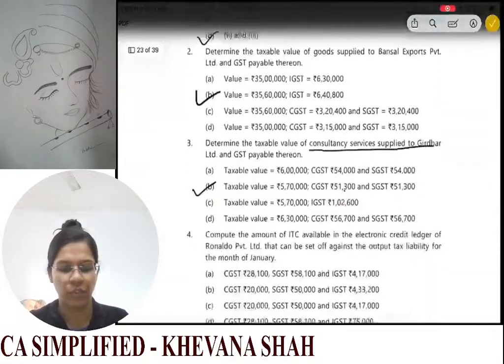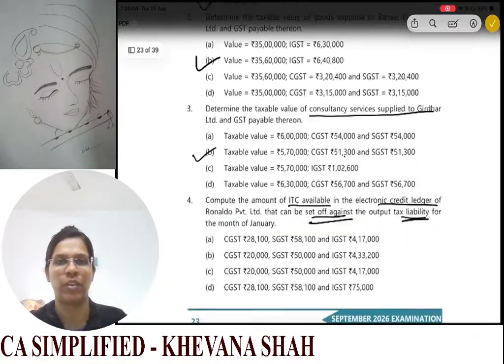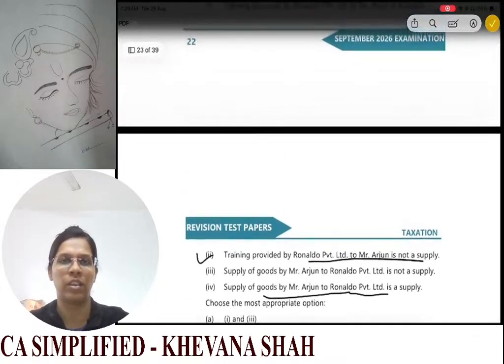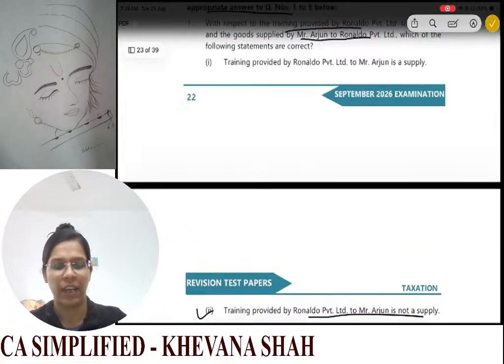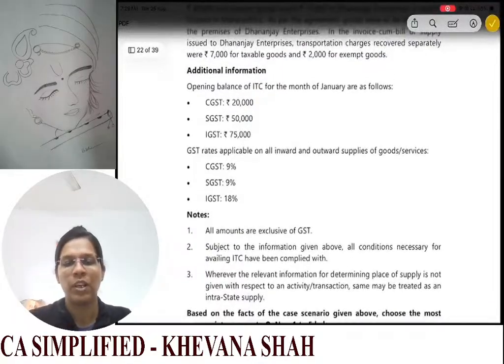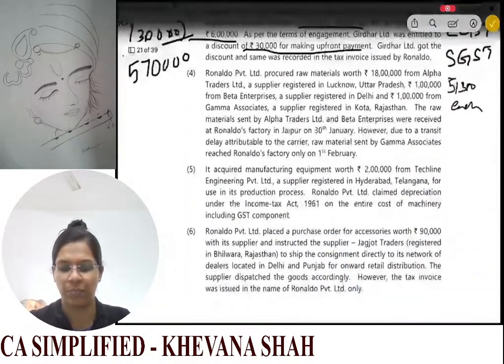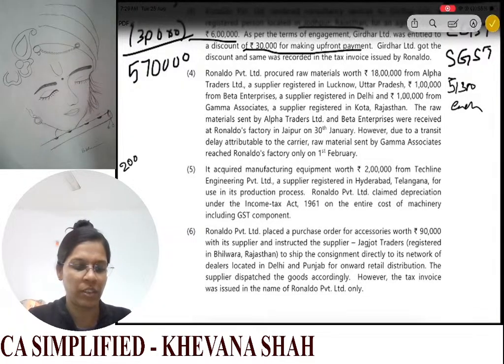Now for the fourth question, what they are asking is to compute the amount of ITC available in the electronic credit ledger of Ronaldo Private Limited that can be set off against the output tax liability for the month of January. So first we need to find out the month of ITC and what GST liability we have, what ITC we have available. So see, we are given opening balances for the month of January. Okay, you have 20,000, you have 50,000 and you have 75,000.